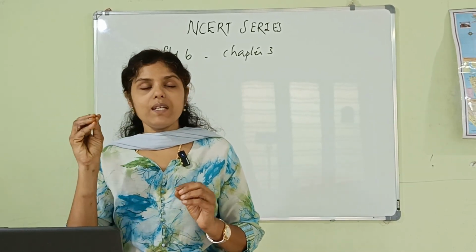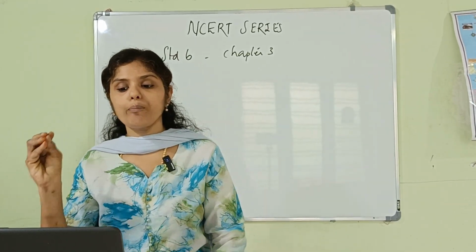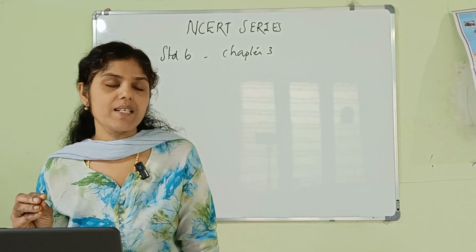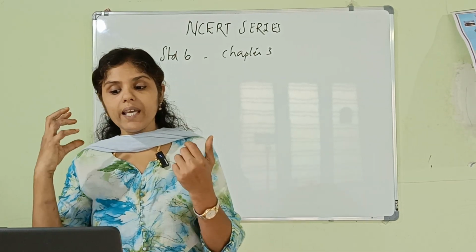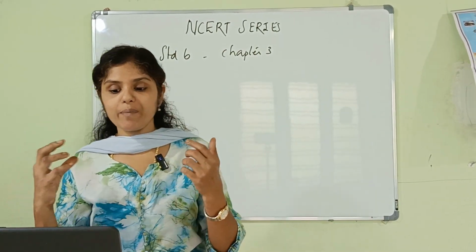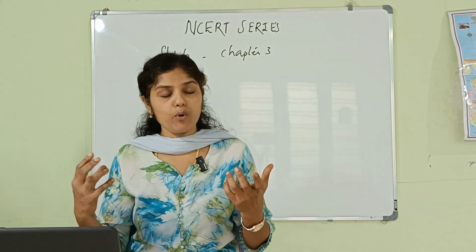Vitamins and minerals are called protective nutrients. Why are they called protective nutrients? Because these nutrients protect our body from diseases and help us to keep our body healthy.